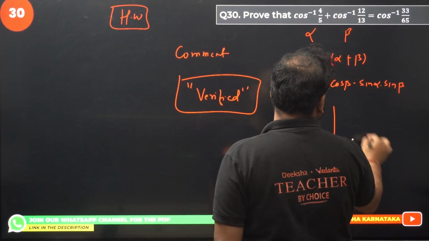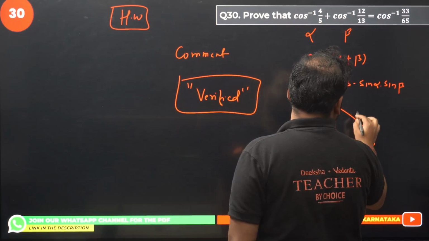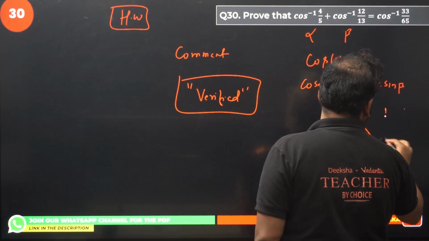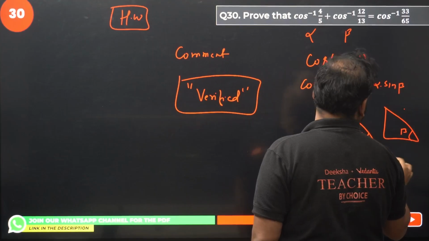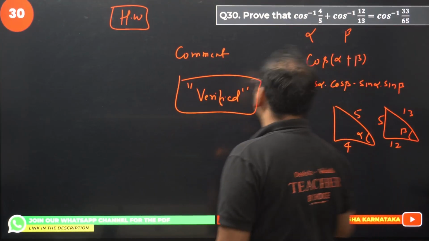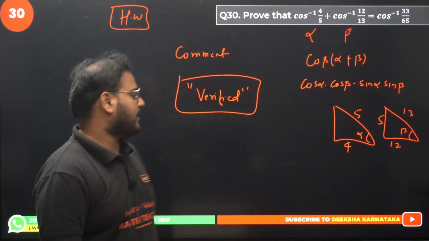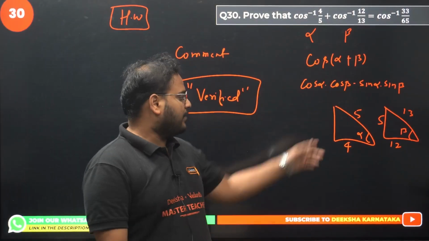Use the right angle triangle for alpha here. Cos is there, no? This is 4 and 5. Again beta also is there. For beta we are getting what? 12, 13 and 5, I think. 144 plus 25 is 169, correct. So 5, 12 and 13.